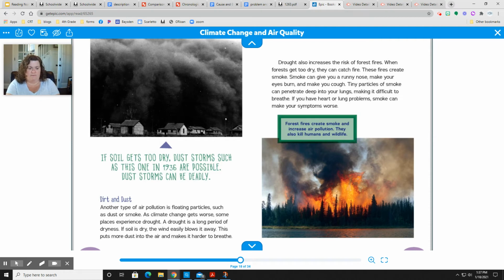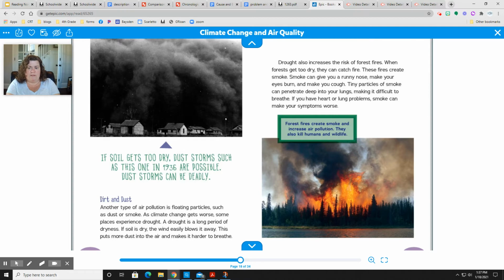Dirt and dust. Another type of air pollution is floating particles, such as dust or smoke. As climate change gets worse, some places experience drought. A drought is a long period of dryness. If the soil is dry, the wind easily blows it away. This puts more dust into the air and makes it harder to breathe.